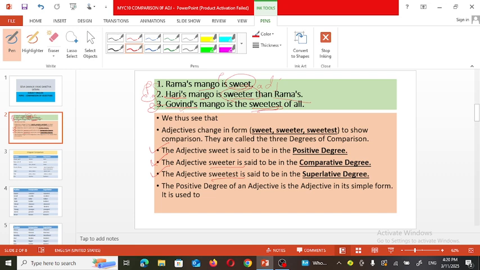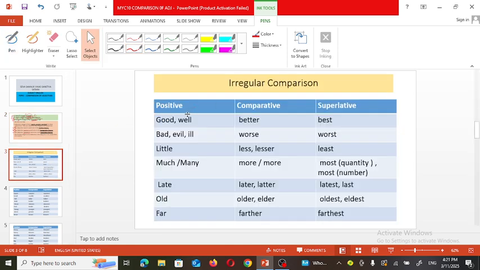But this sentence cannot be changed into the superlative degree. The positive degree of an adjective is the adjective in its simple form, and it is used to show these kinds of comparison. Now let's see other examples, irregular examples of degrees of comparison.